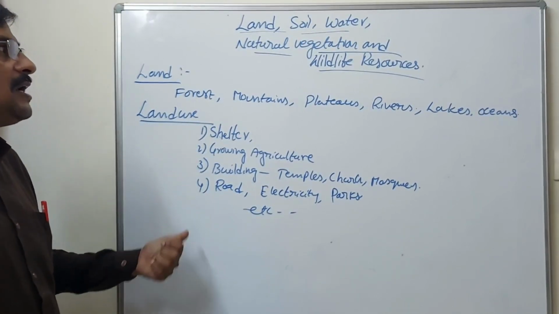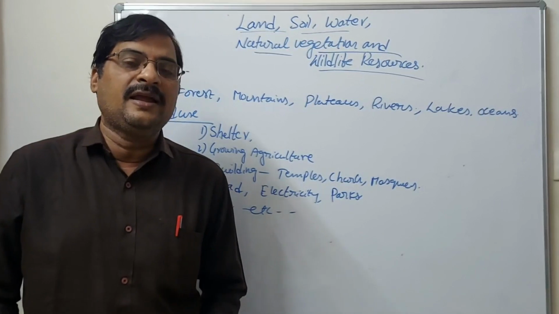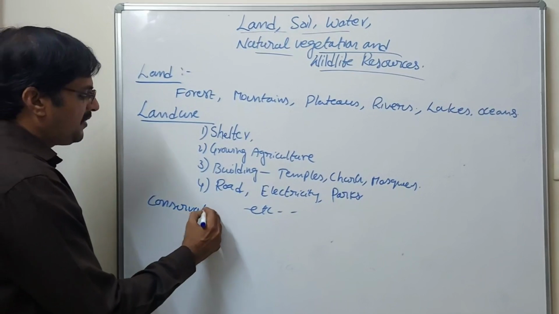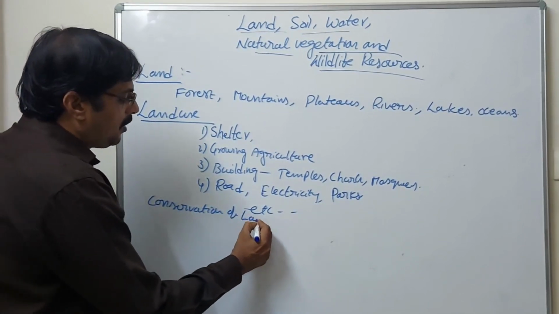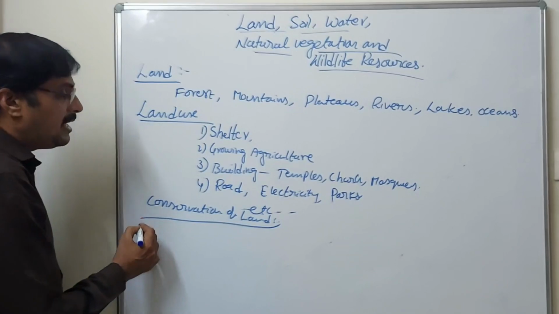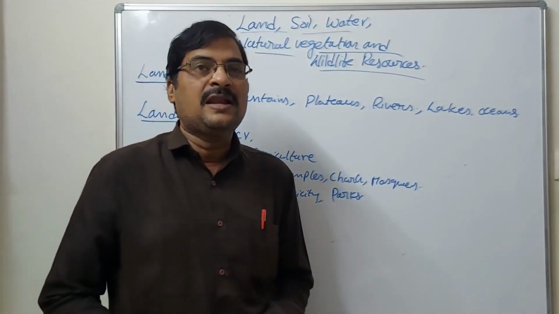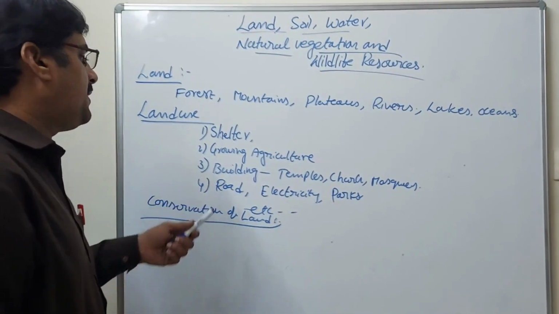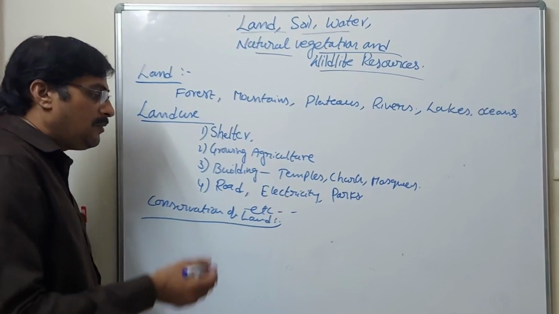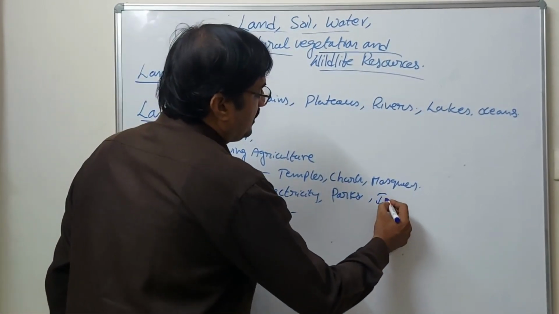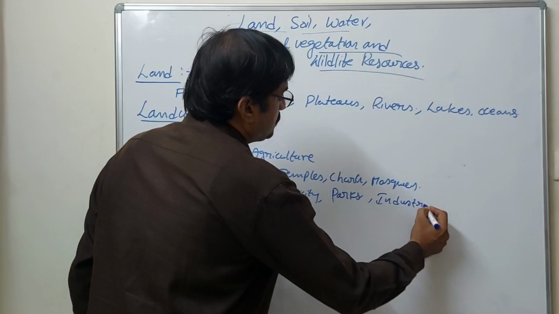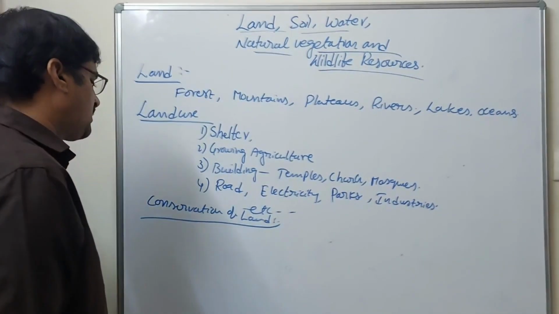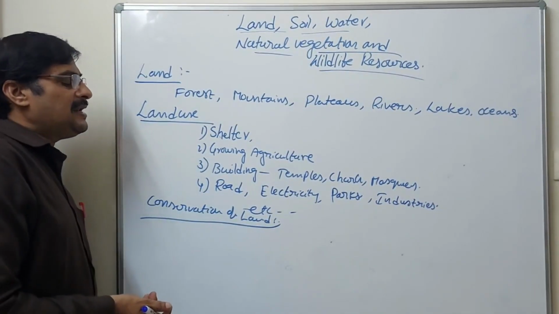So how do we conserve the land area? Conservation of land. Conservation means to save the land. There is development of agriculture, development of buildings and roads, electricity, and one more thing, children: development of industries. Industries are also one part of land usage. So how do we conserve the land?